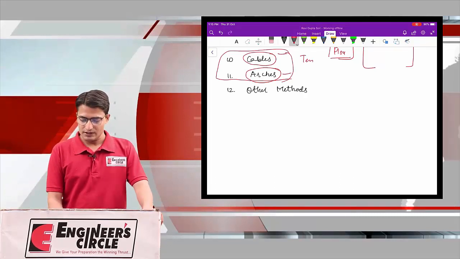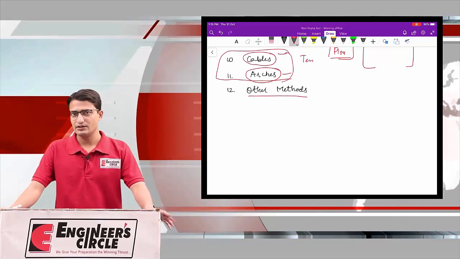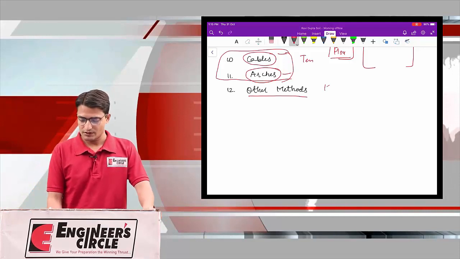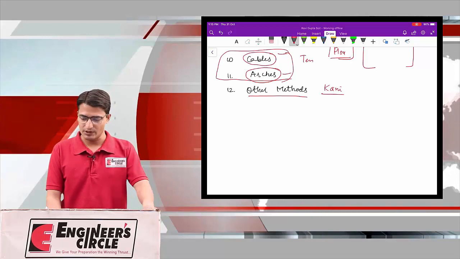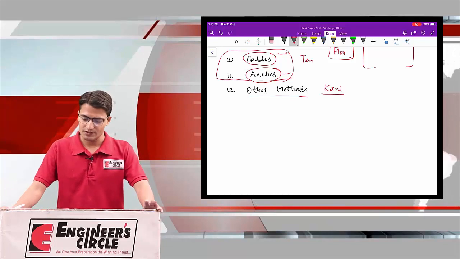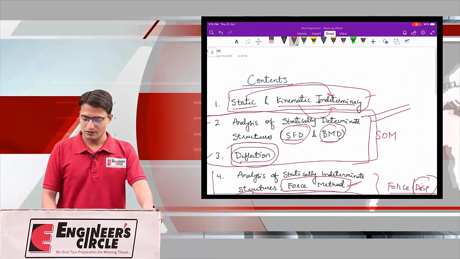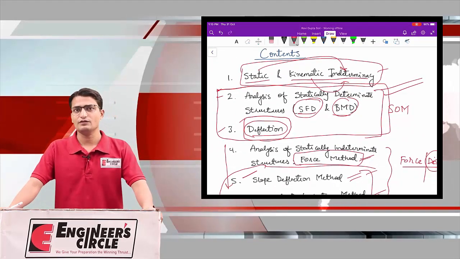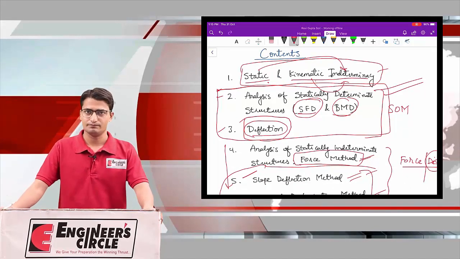Finally, in the 12th chapter we will study other methods which are not generally asked in any examination, but chances are there that one or two questions can be asked. So Kani's method, column analogy method, such types of methods we will study in the last chapter. So this is the overall scheme of our theory of structure topic. Now we will start with the first chapter, that is static and kinematic indeterminacy.